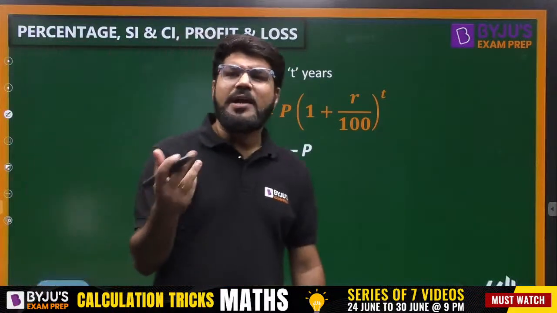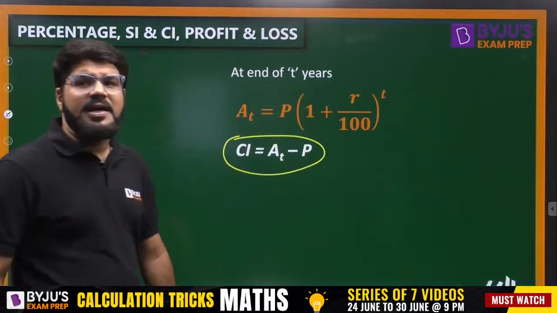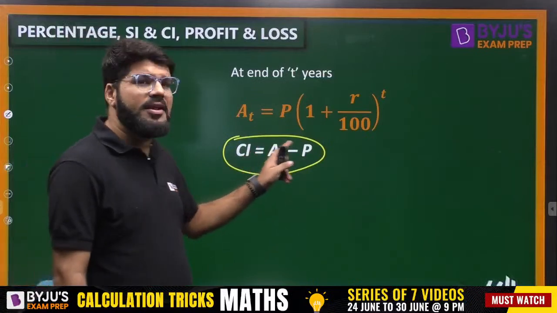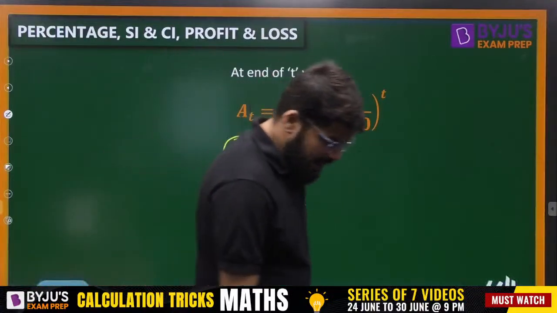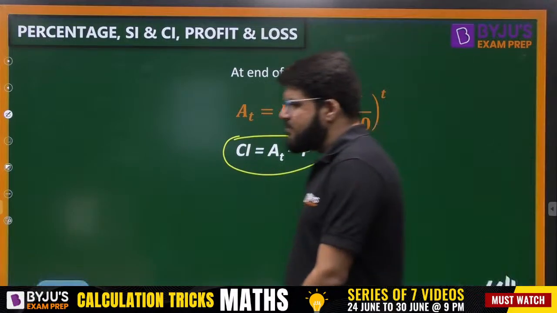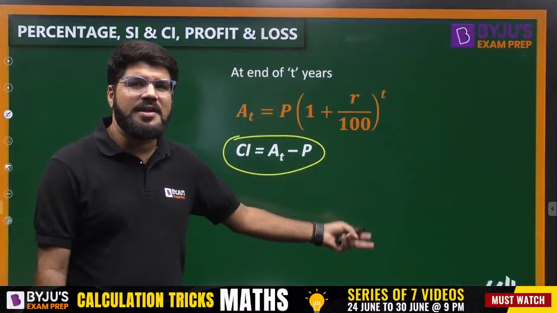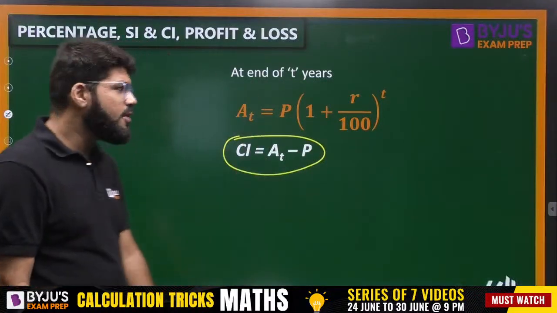Now this is the amount that you accumulate at the end of t years. So how much is the additional interest you are getting? The interest you get additionally is the amount you get at the end of t years minus the principal, the base sum that you invested. The difference is the additional interest you have got.